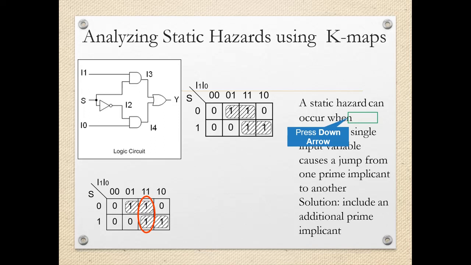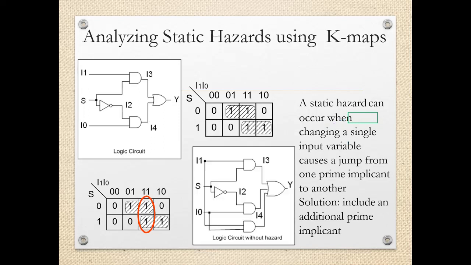So by grouping this, we can have the additional hardware. When this group is made, we will get another term in the expression that is equal to I1, I0. So one AND gate which is having one input I0, another input as I1 can be used, and then that can be given to the OR gate, so that now the output expression consists of 3 terms, and this is the corresponding circuit.